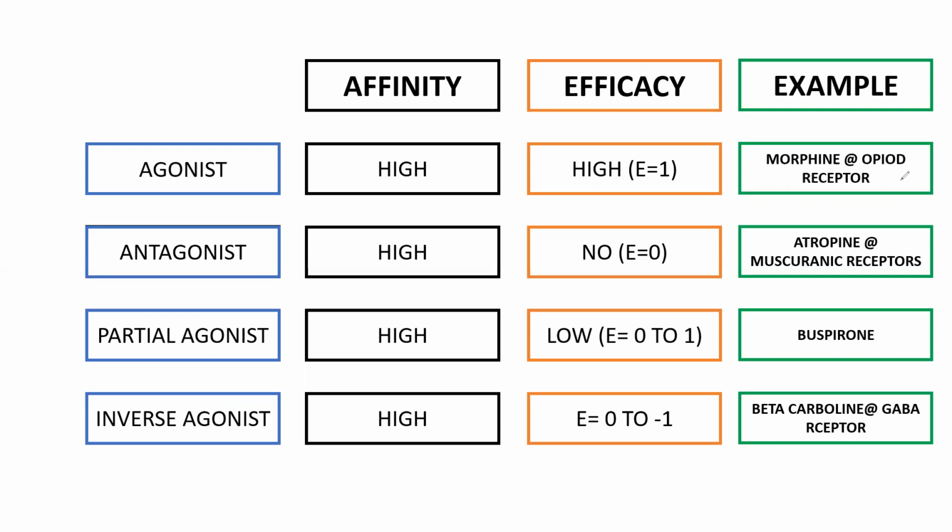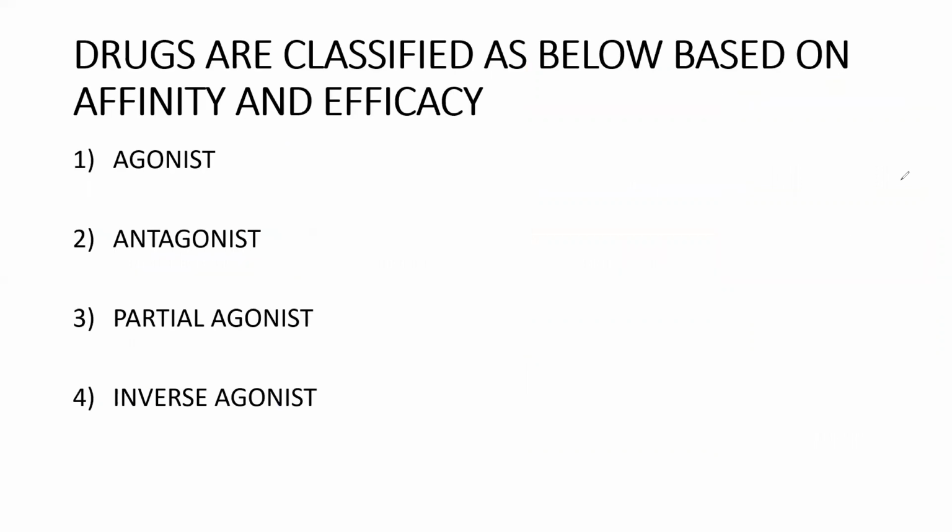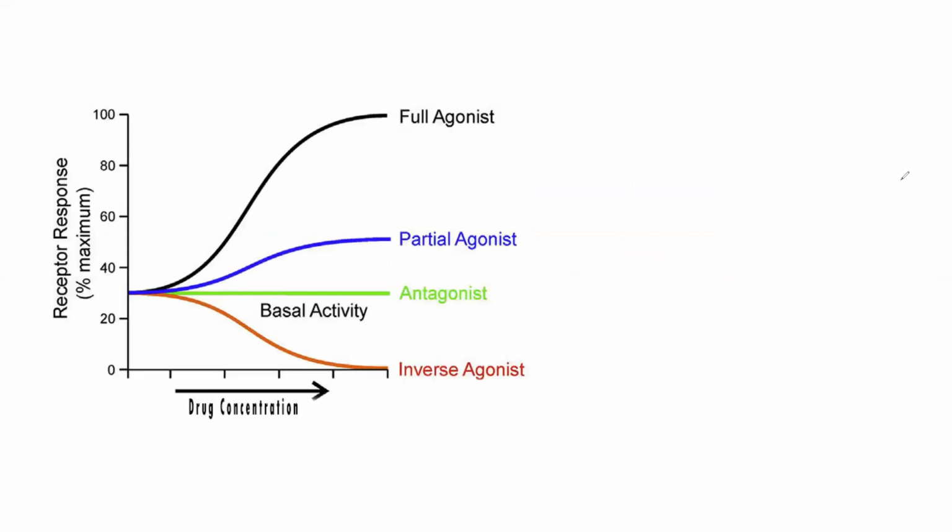See, these examples I told you in the starting only. As of now, you just remember these examples. Later on, you will understand what is morphine, what is atropine, what is buspirone, what is beta carboline. All those things you will learn in your further sessions. As of now, you just remember how agonist, antagonist, partial agonist, inverse agonist are classified, and what the examples are. Is that clear? So we finished this agonist, antagonist, partial agonist, and inverse agonist, right?